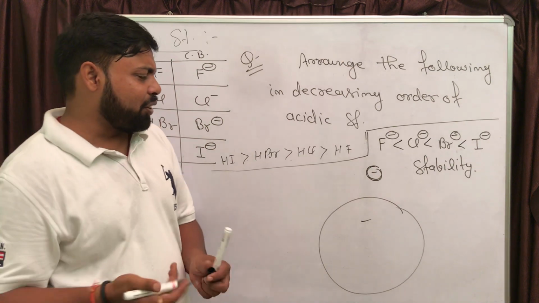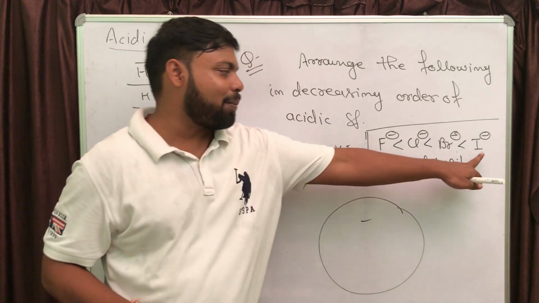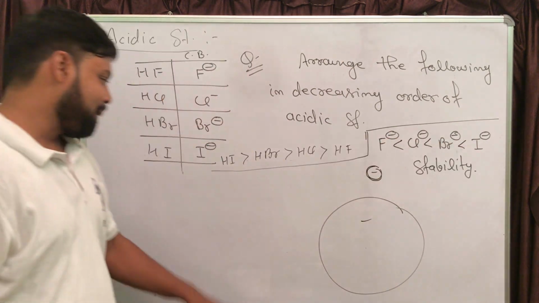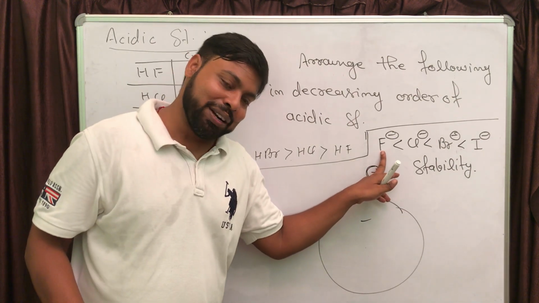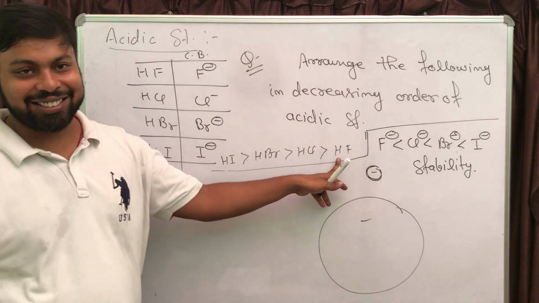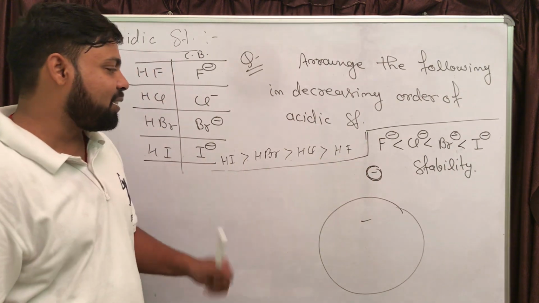Now you can use the statement: the more the stability of the conjugate base, the stronger the parent acid. The lesser the stability of the conjugate base, the weaker the parent acid, right? So we can find the answer here itself.